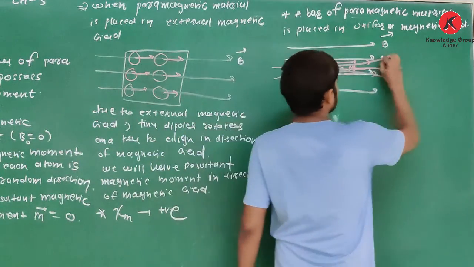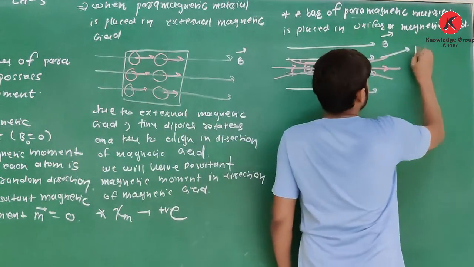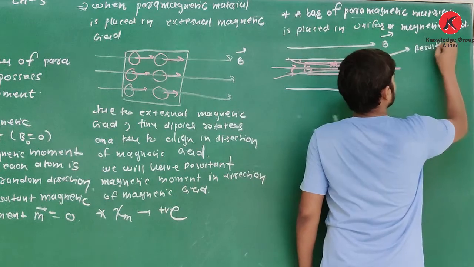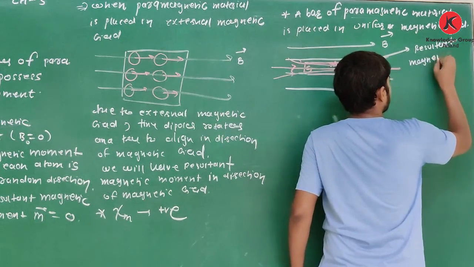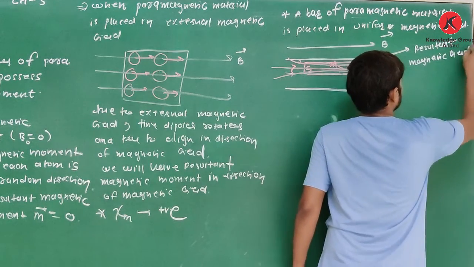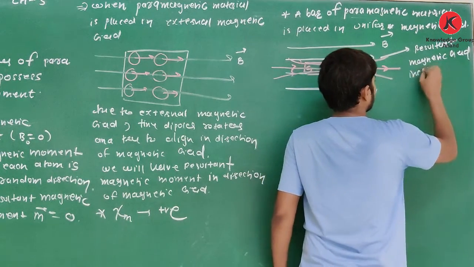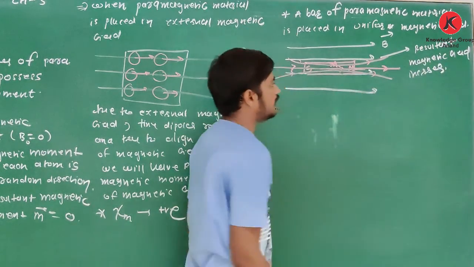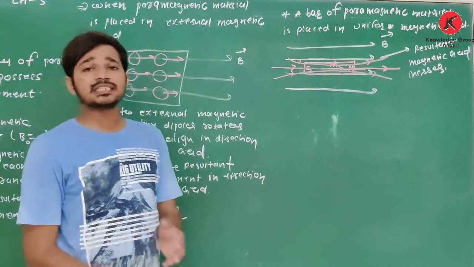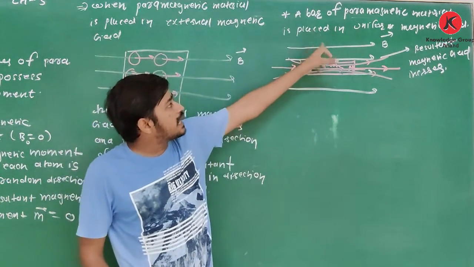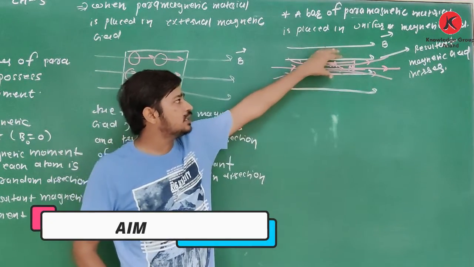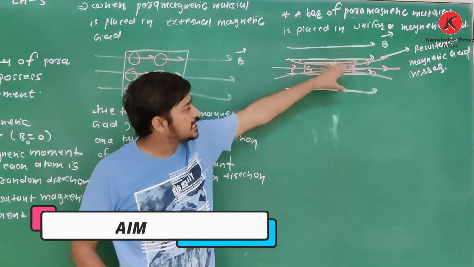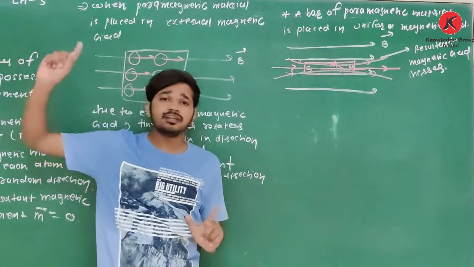Yes, it increases. So you see, it is another difference. When a bar of paramagnetic material is placed in a uniform magnetic field, the resultant magnetic field inside it increases, while in dia it decreases.